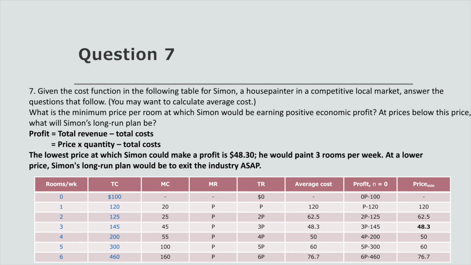If the price in the market for painting rooms was lower than that, Simon would have to exit the industry as soon as possible because he'd be making a negative economic profit.